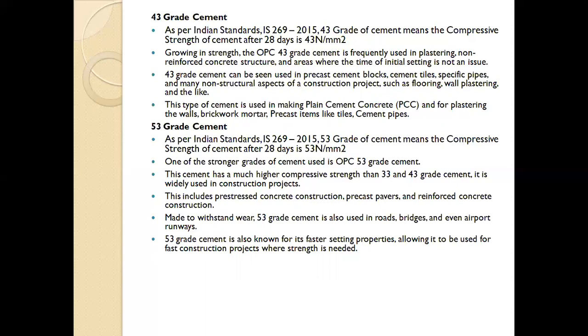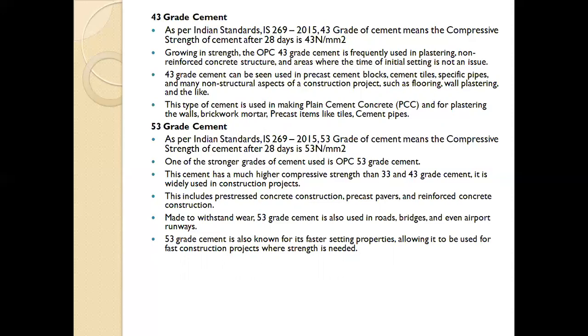This type of cement is used for making plain cement concrete, that is PCC, and for plastering walls, brick work, mortar, and precast items like tiles, cement pipes, etc. Precast items are those cast in a factory, like the door frame or window frame available in the market. These items are known as precast members, and for making these precast members, we can use the 43 grade of cement.